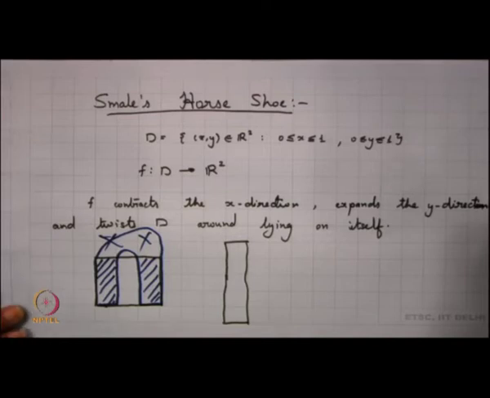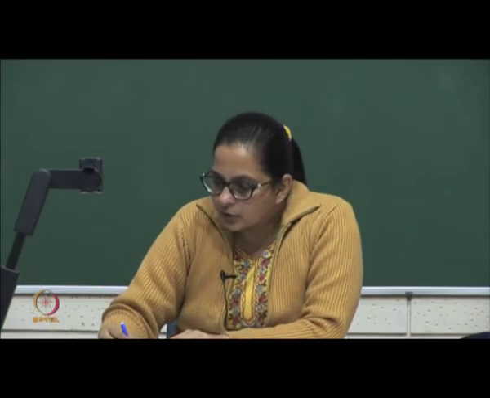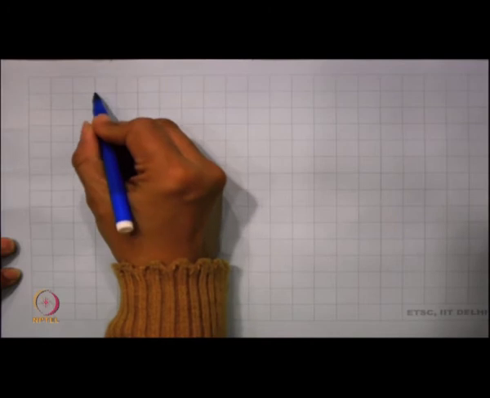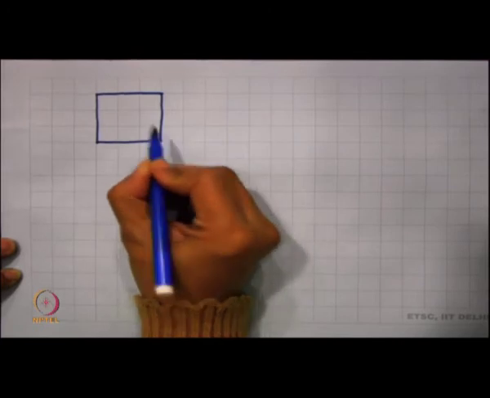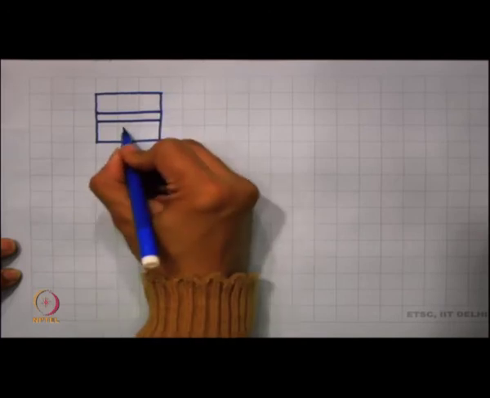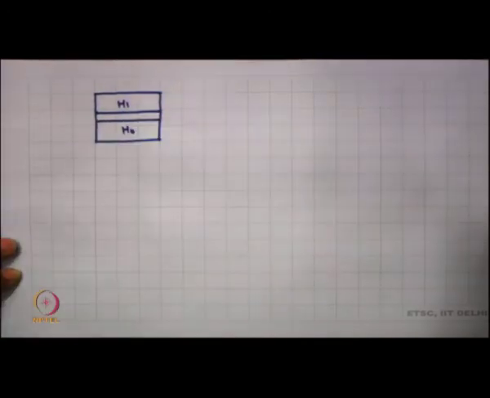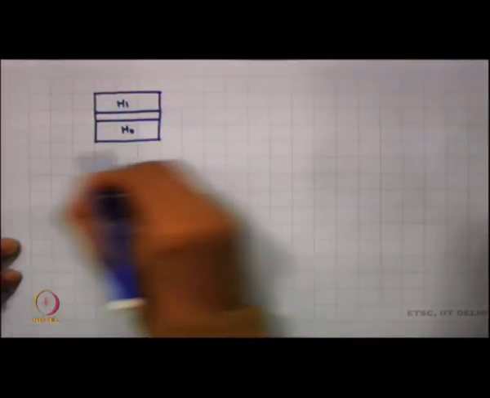So, we take this unit square and try to define these horizontal rectangles H0 and H1, and we define the map affinely on these horizontal rectangles, where we are looking into what H0 is and what H1 is.